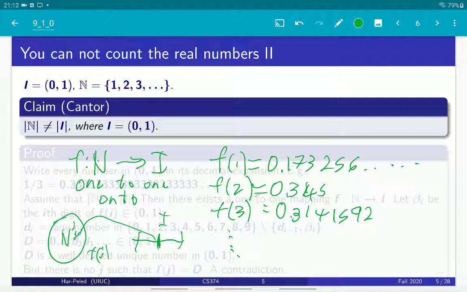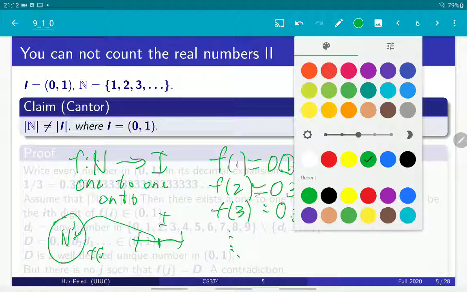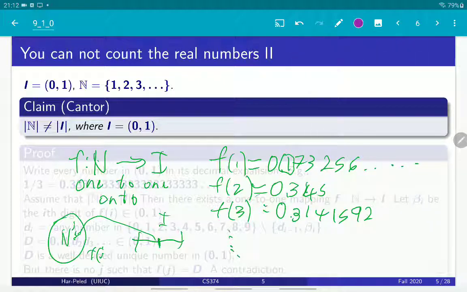Okay, so the trick of the proof is to essentially define a number which is going to be in the set I, but cannot be mapped by f. So how are we doing it? We're going to take the numbers on the diagonal of this matrix. What matrix am I talking about? Well, I wrote down the numbers f1, f2, f3, and so on, right?